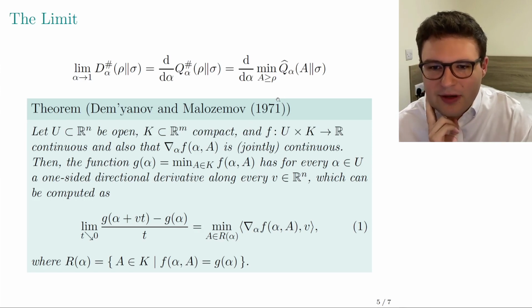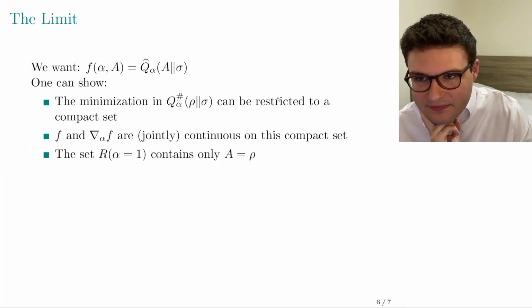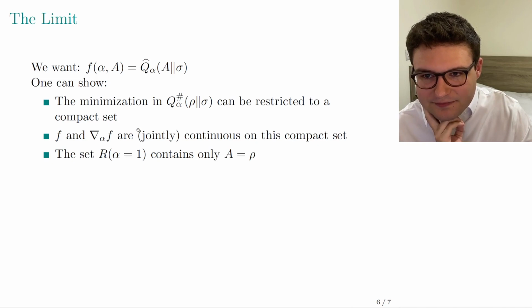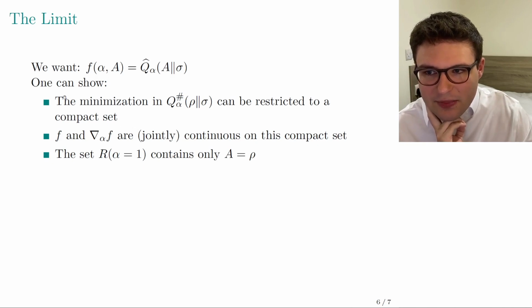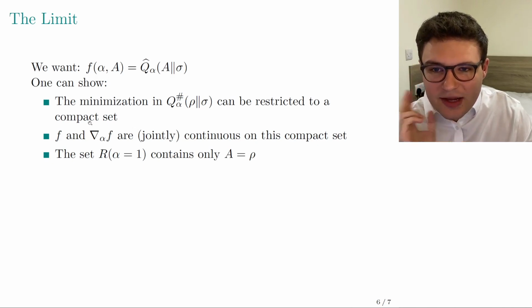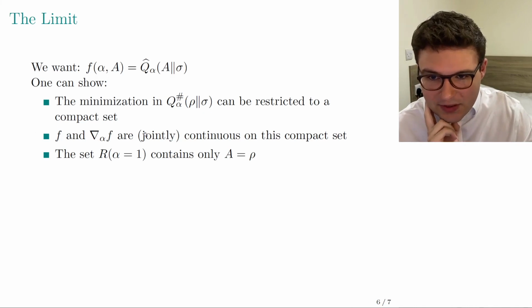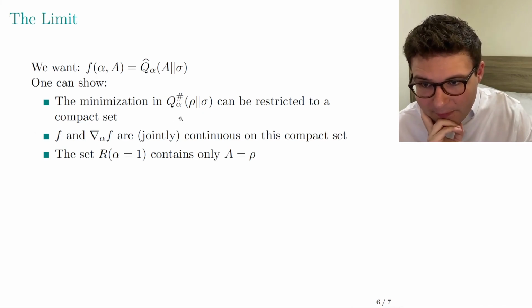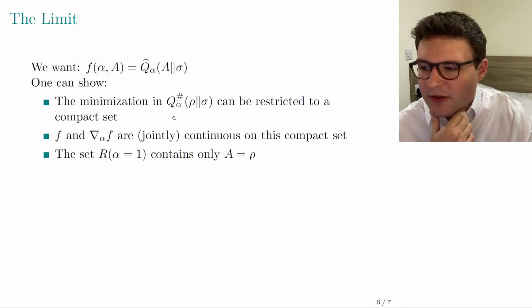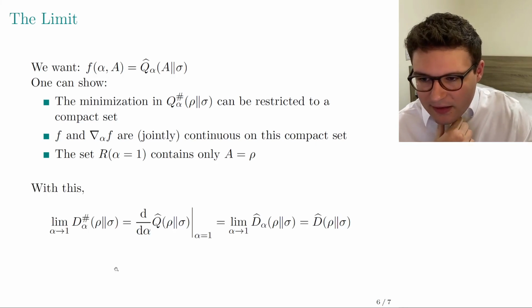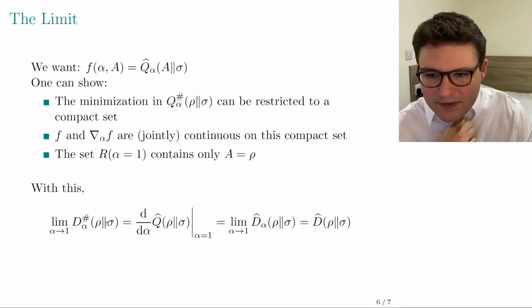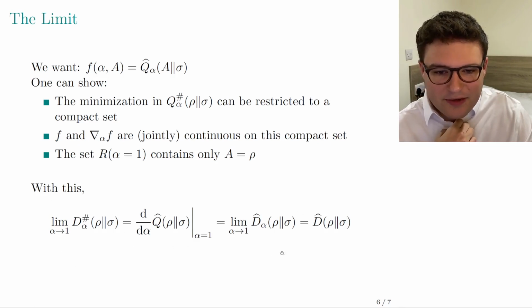I'm not going to go through it in detail, but basically it tells you that if you are able to restrict the minimization to a compact set, which you can in this case, and you also have some continuity properties, which you also have, then you are allowed to exchange the derivative with the minimum. With this, you get that the limit alpha to 1 of the sharp divergence is the same as the limit alpha to 1 of the geometric divergence, which is the Belavkin-Staszewski relative entropy.